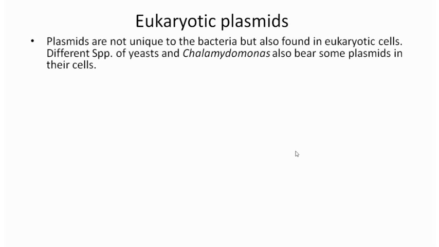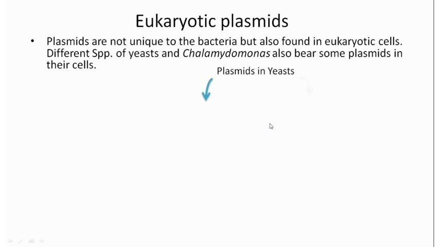It is not that only bacteria possess plasmids. Plasmids are not unique to bacterial systems. They're also found in eukaryotic systems, like in yeasts and Chlamydomonas. So, what type of plasmids are found in yeast?